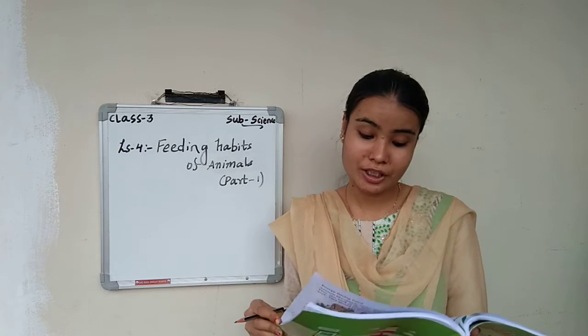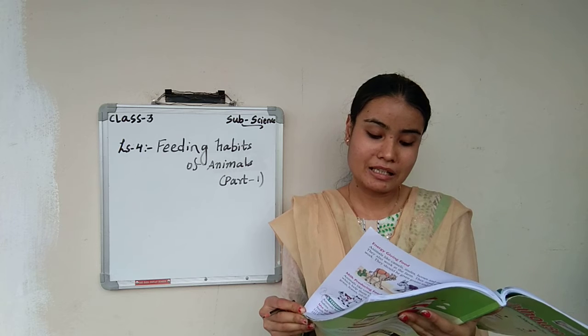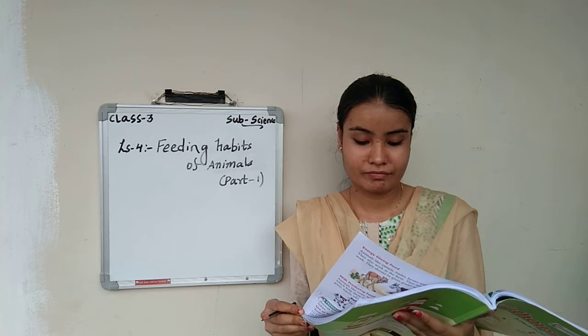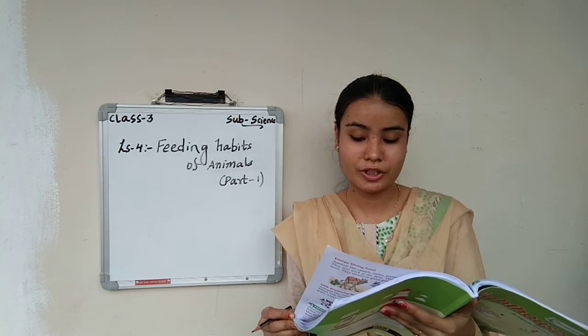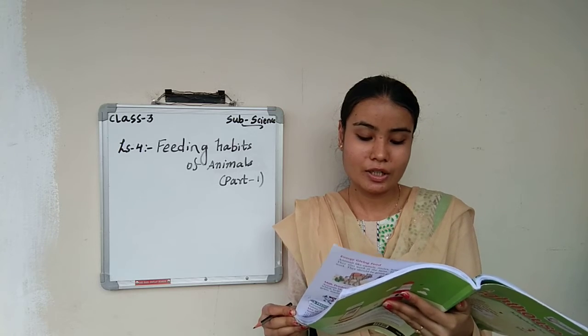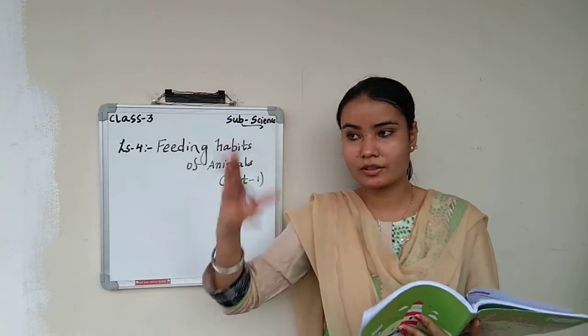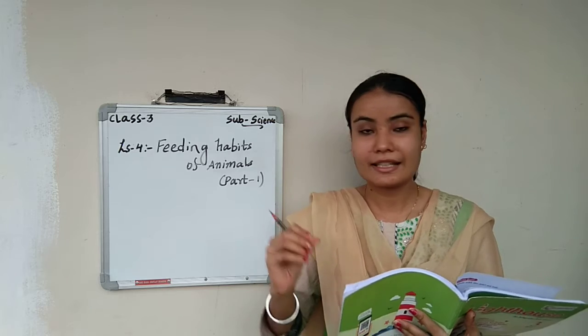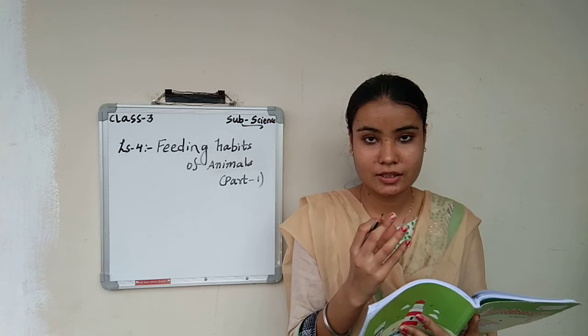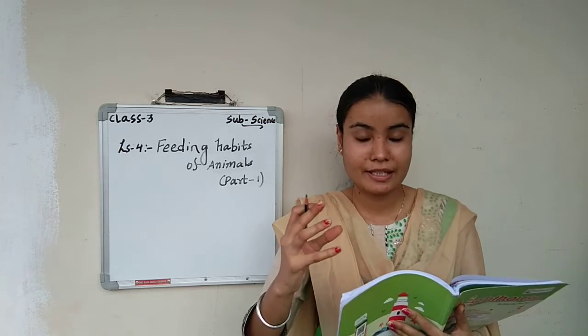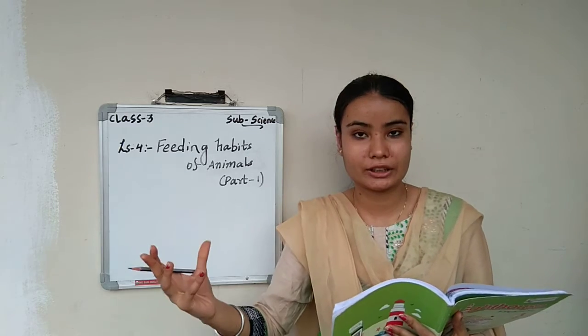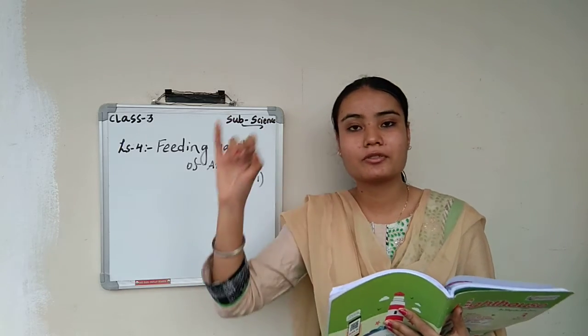Next is food chain. Deer eats plants and lion eats the deer. This system is called as what? Food chain. So how is the food chain divided? कैसा मतलब? Plants को कौन खाता है? Deer. And deer को कौन खाता है? Lion. Okay, so this is the food chain.